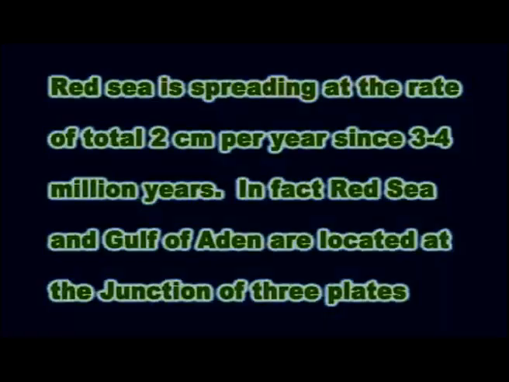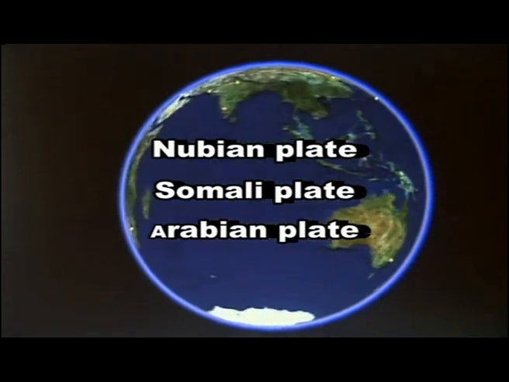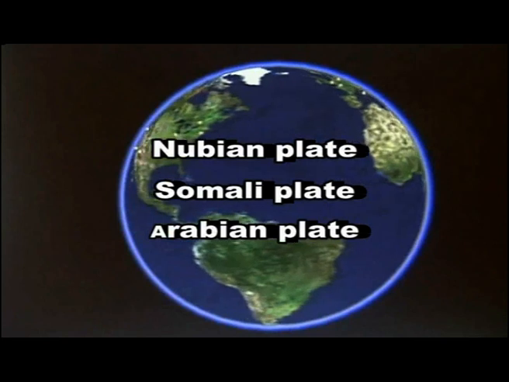There are two specific case studies which prove further the plate tectonics. Red Sea has been spreading at the rate of a total of 2 centimeters per year since 3 to 4 million years. In fact, Red Sea and Gulf of Aden are located at the junction of three plates, namely Nubian plate, Somali plate and Arabian plate. Incidentally, these are minor plates.